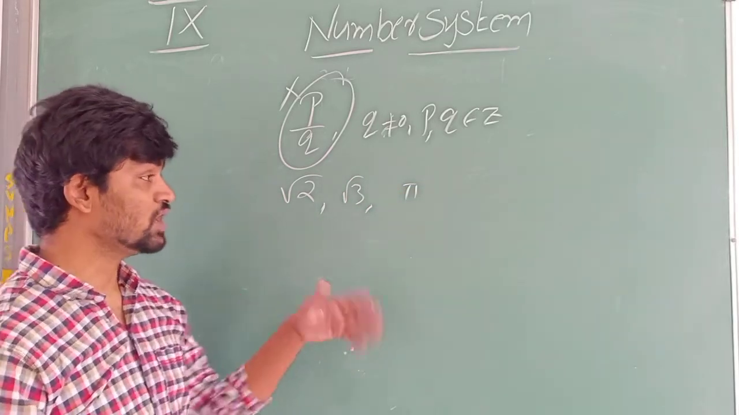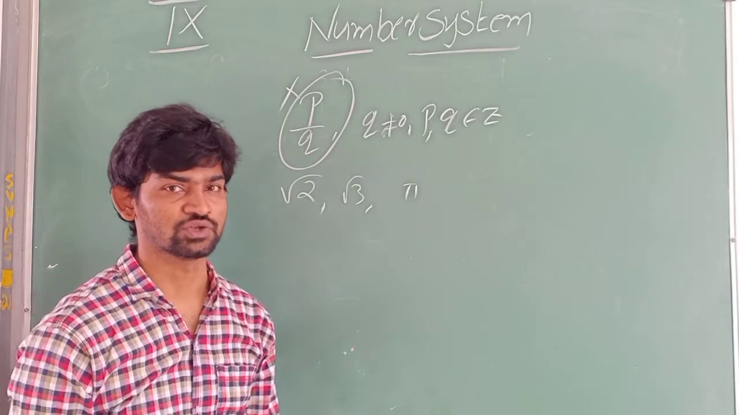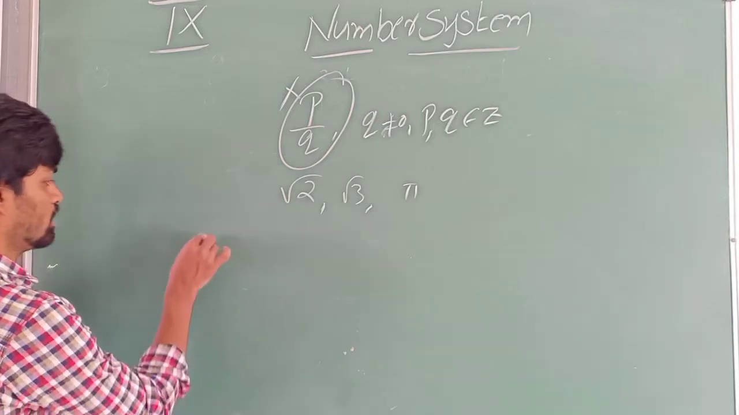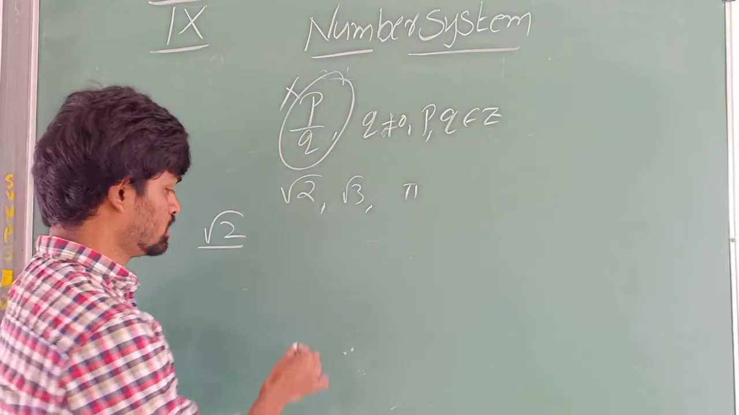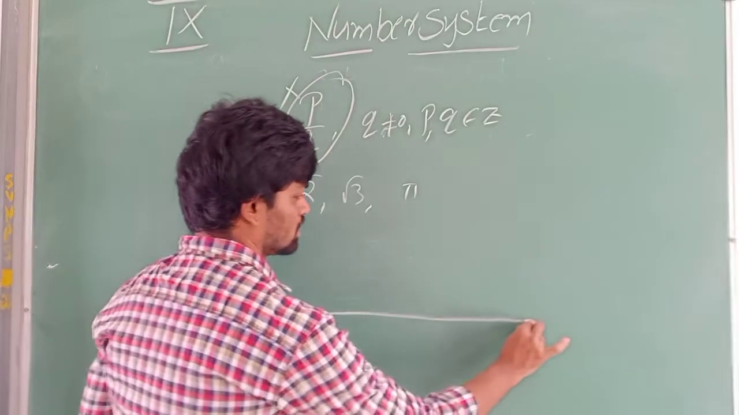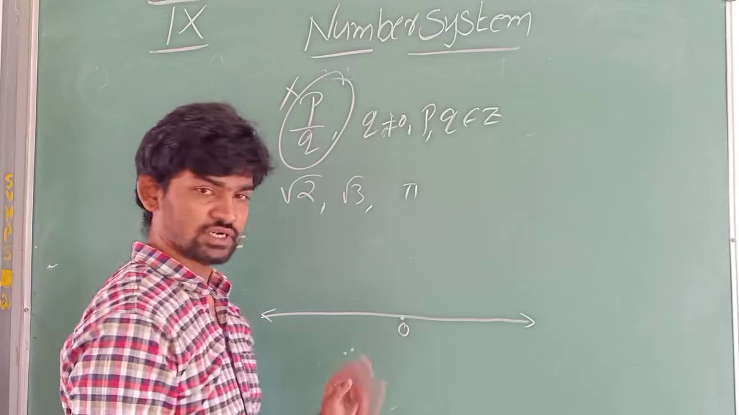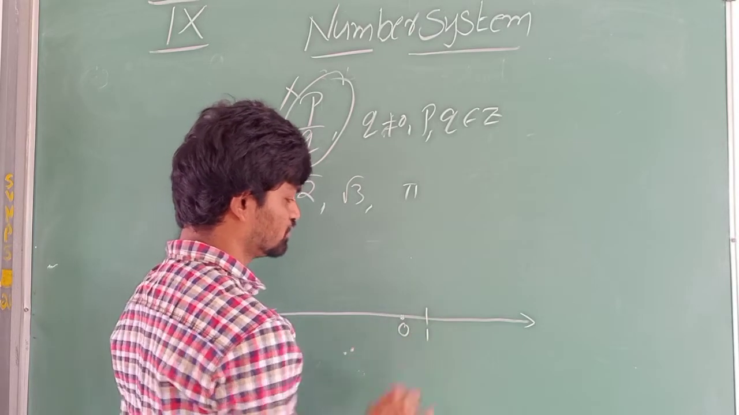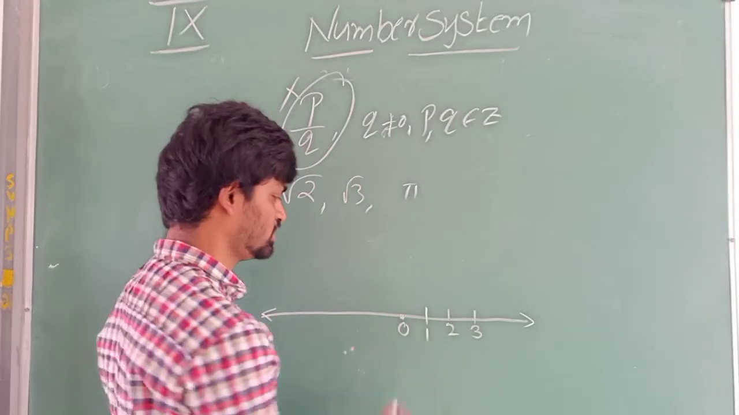Now, how to represent an irrational number on a number line? I will tell you now. Okay. Now, I will represent root 2. I will draw one number line. So here 0. Take 1 centimeter or 1 unit. Scale you take 1 unit.